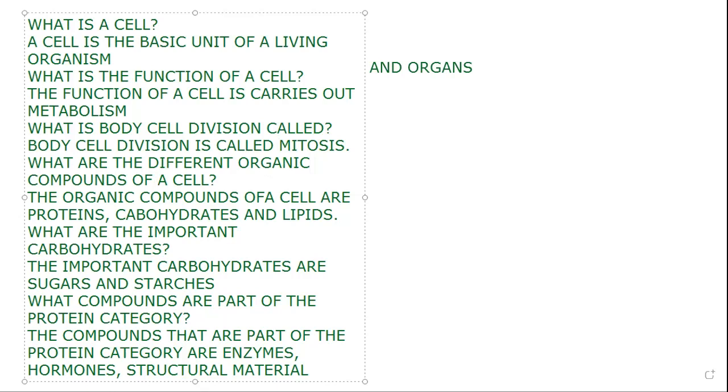Todos responden, the organic compounds of a cell are proteins, carbohydrates, and lipids. Very good.